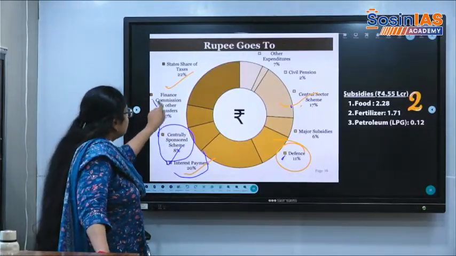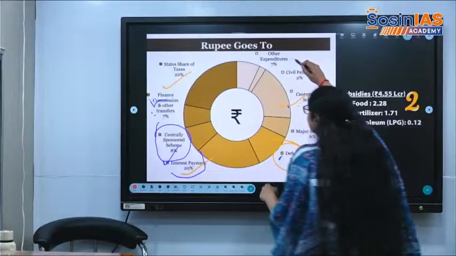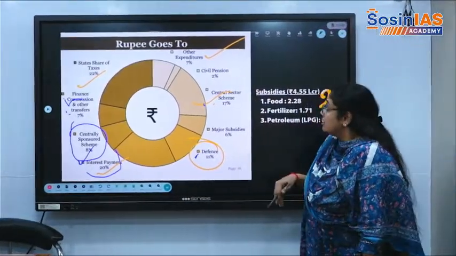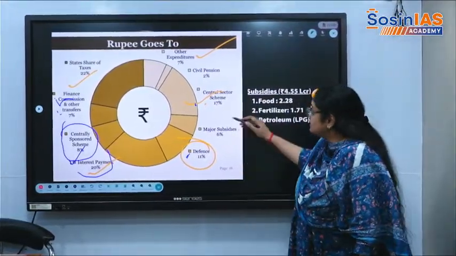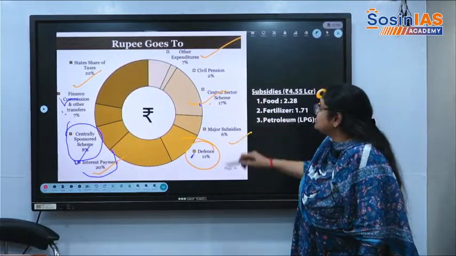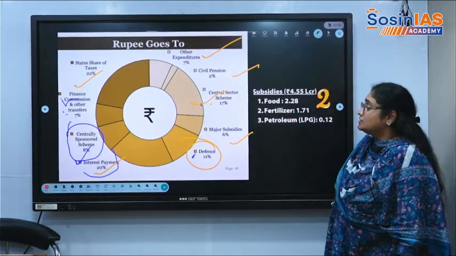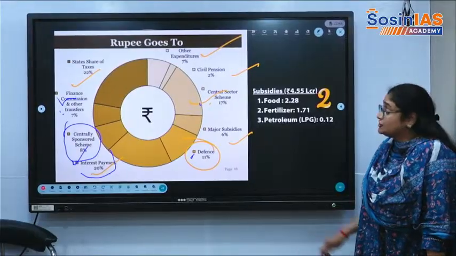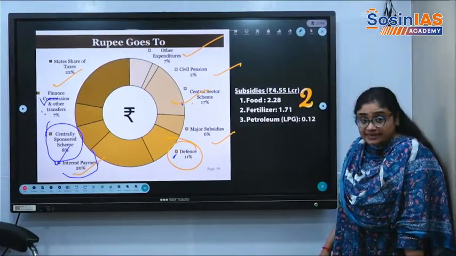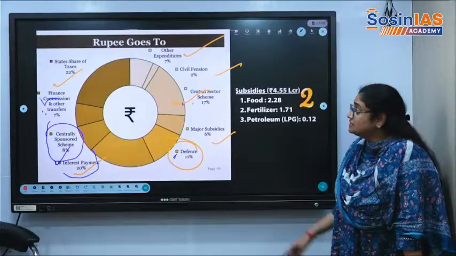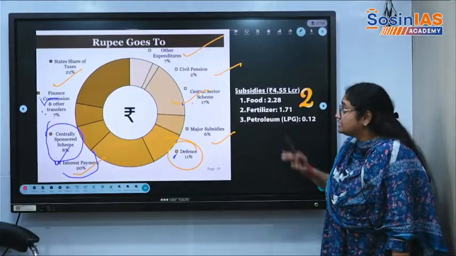After that, there are finance commission transfers and other expenditures for the government. Then there are major subsidies as well as pensions. So these are the areas in which the money which the government earned, that 100 rupees, where it is coming from and where it is going to.